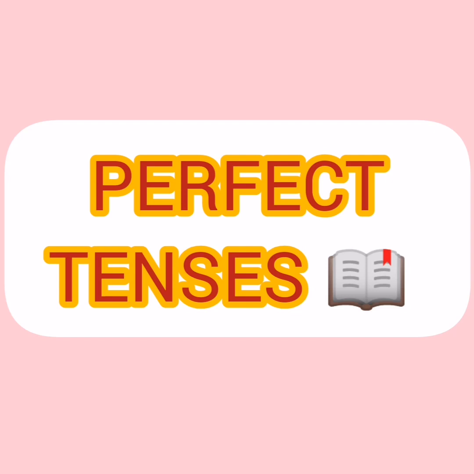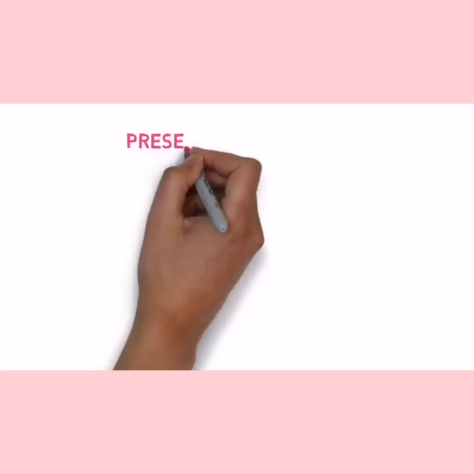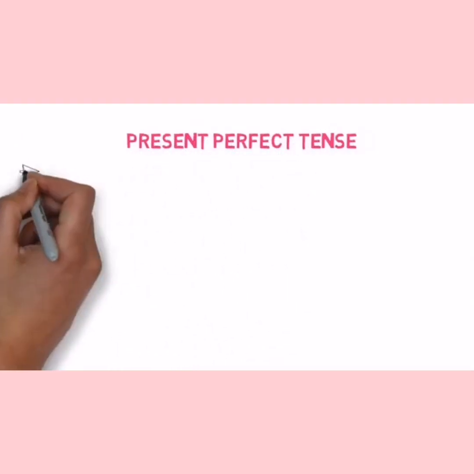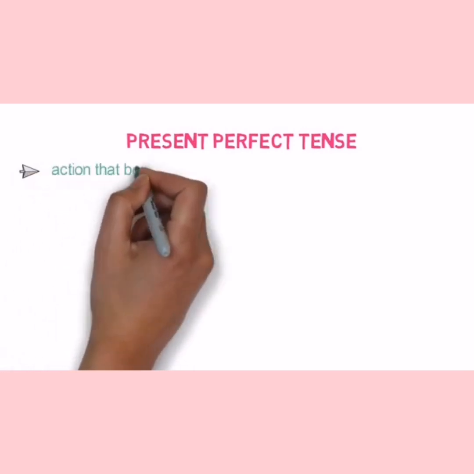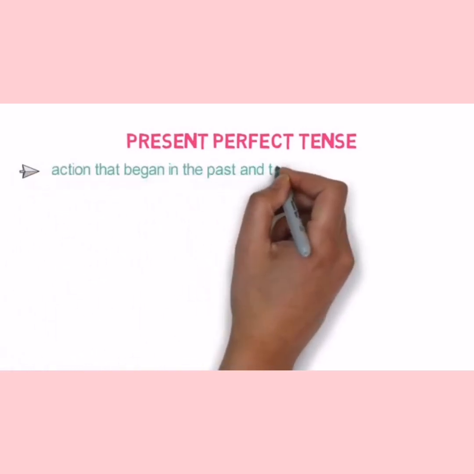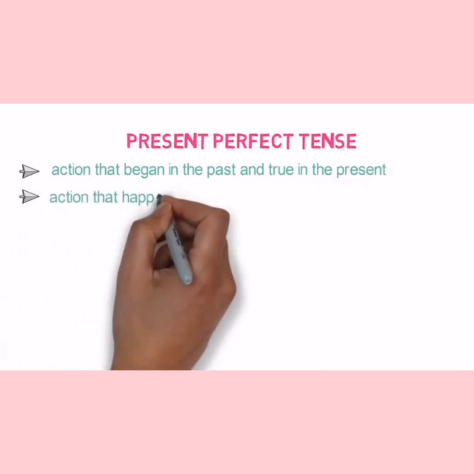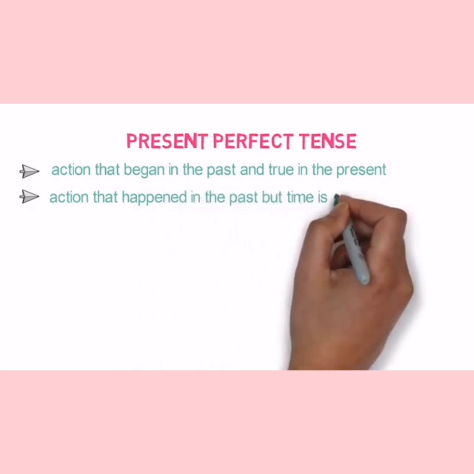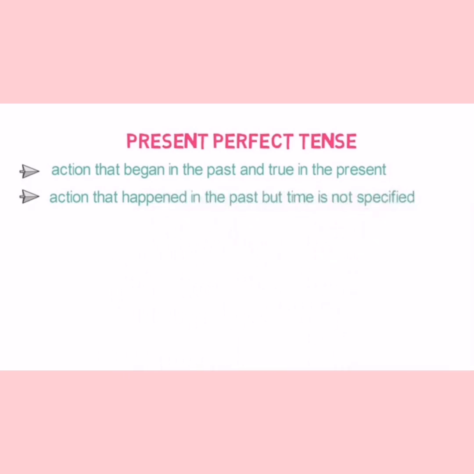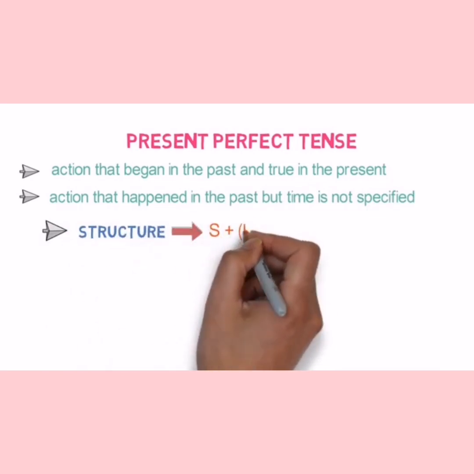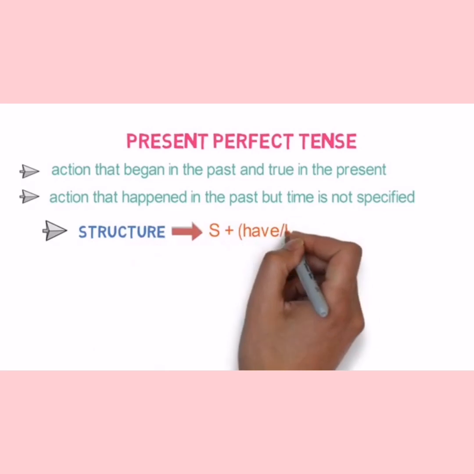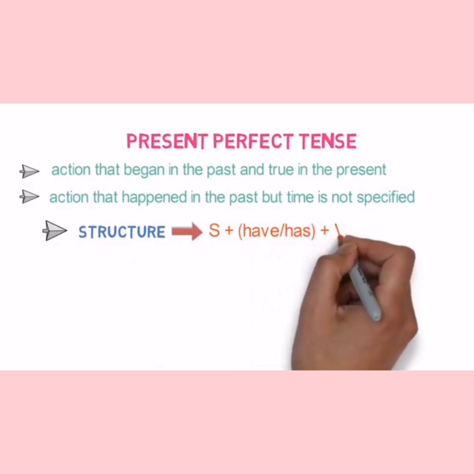In today's class, we will learn perfect tenses. So, in perfect tenses, the first one is present perfect tense. It refers to an action that began in the past and is still true in the present. It also refers to an action that happened in the past but the time is not specified here. Now, the structure of present perfect tense is subject plus have or has plus verb third form plus object.